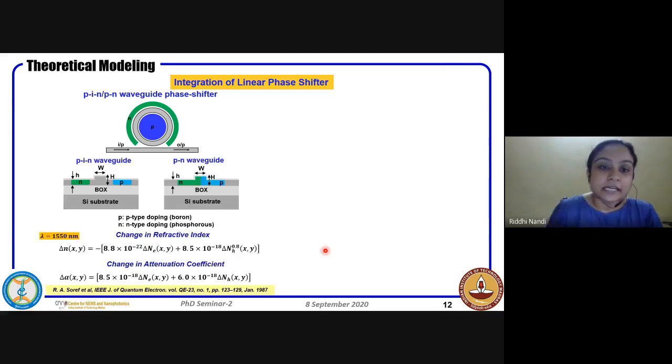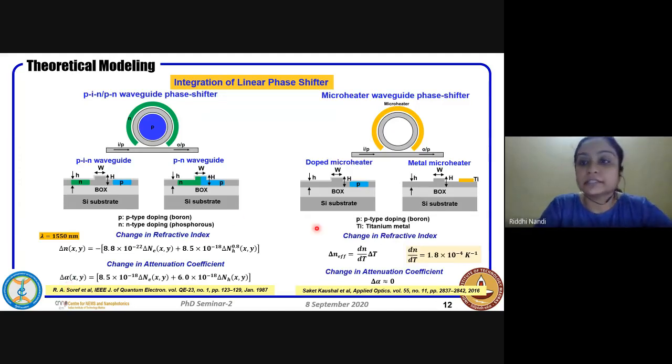The electro-optic, as I had shown the PIN diode integrated waveguide in my introduction slide, similar thing can be used, or else we can use PN diode. In PN diode, what happens? The depletion region actually lies in the rib waveguide. And for the PIN, the intrinsic region is the rib waveguide. The change in the electron and hole concentration actually gives change in the refractive index. As mentioned previously also, the real part of the refractive index is delta n and the imaginary part is delta alpha. The other part, that is the thermo-optic part, which we'll discuss in this talk.